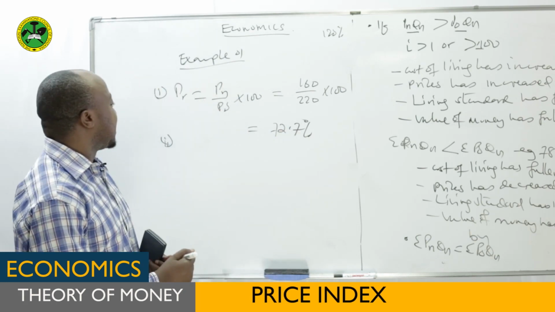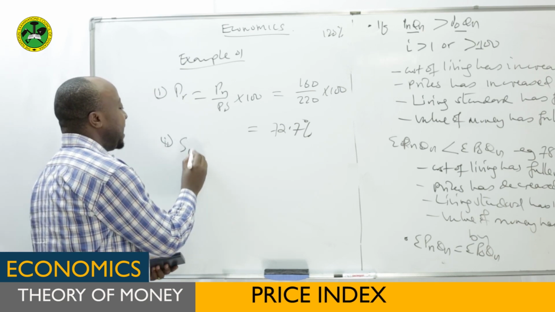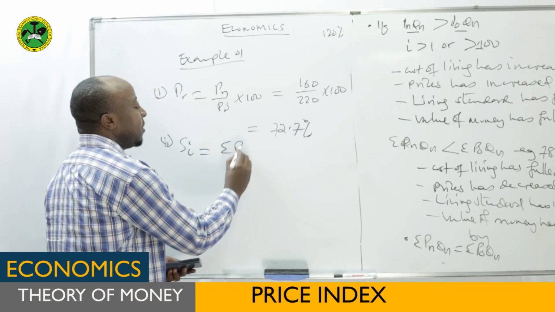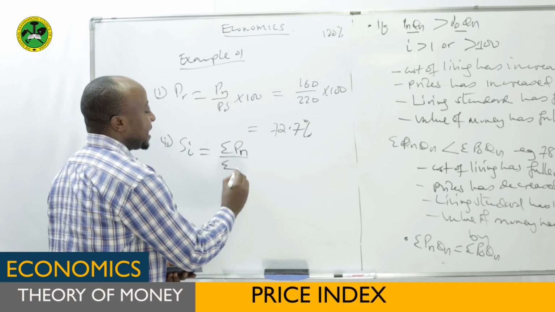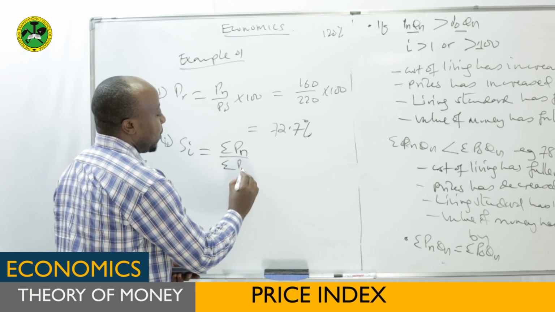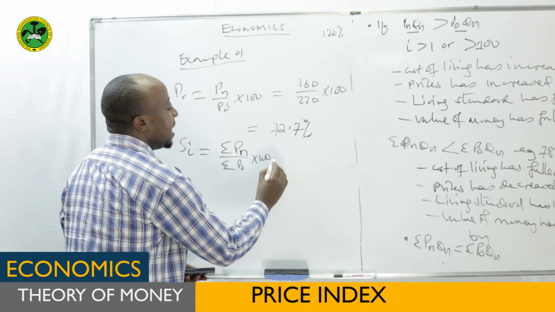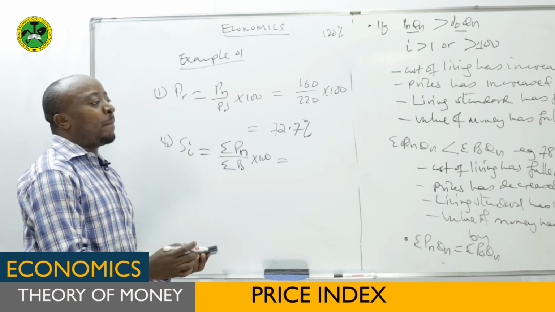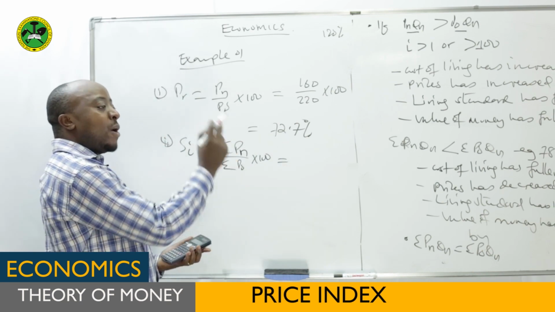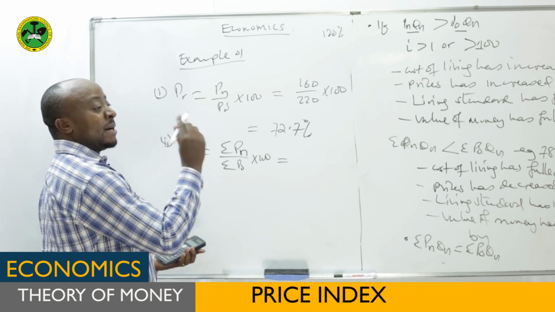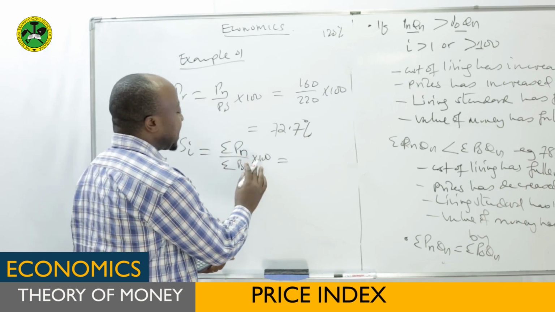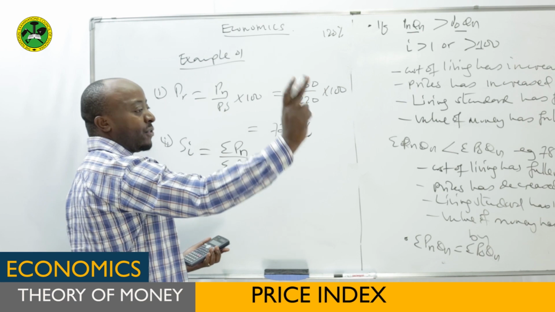So the simple index equals summation of Pn over summation of Po, times 100. We add all the prices in the current year, add all prices in the base year, then multiply by 100. In the numerator, because it's the current year, you can observe those prices there.